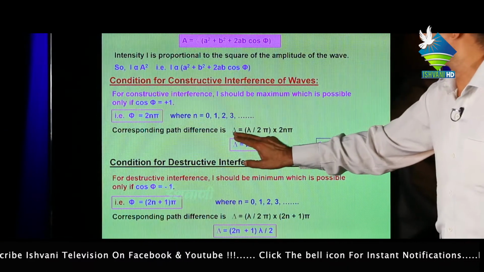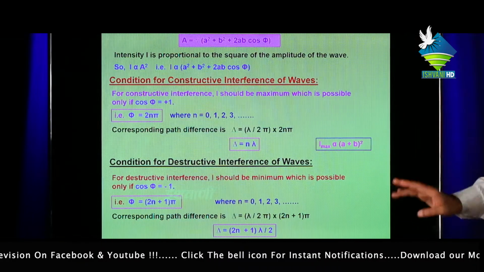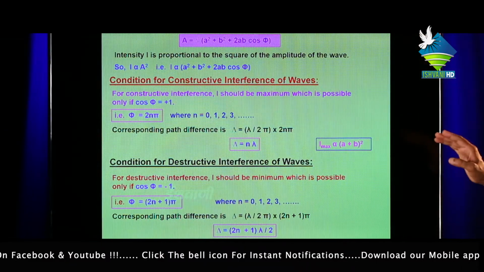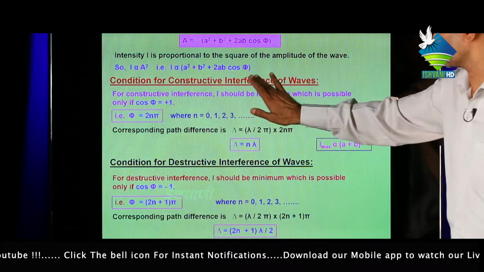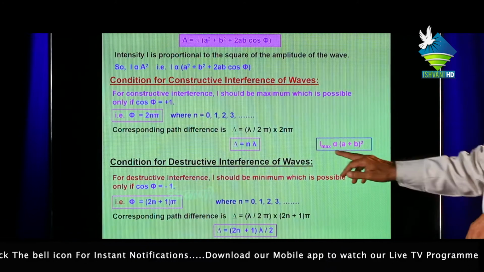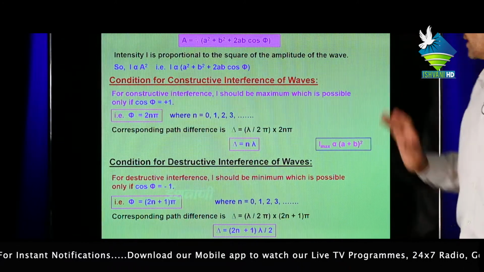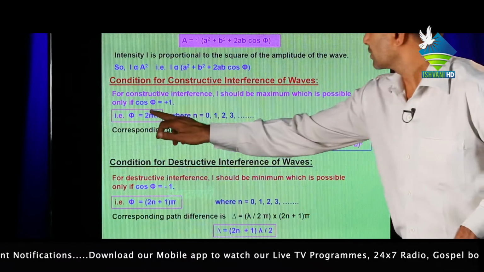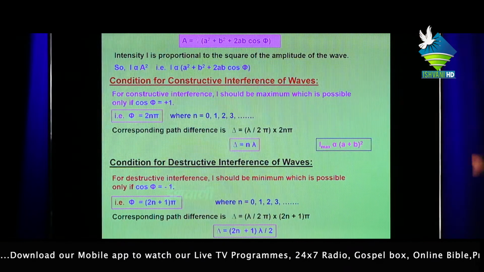Then δ equal to λ upon 2π into 2nπ, or δ equal to nλ. The path difference for constructive interference should be an even multiple of λ/2, or intensity is directly proportional to (a plus b) whole square. If θ equal to 0, then cos θ is 1, meaning (a plus b) whole square.